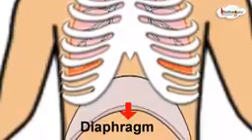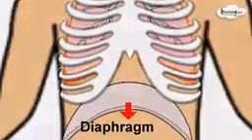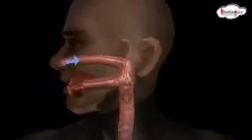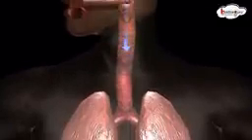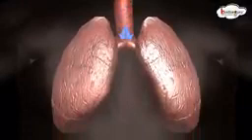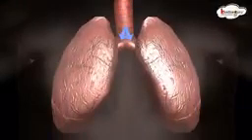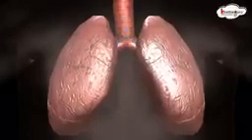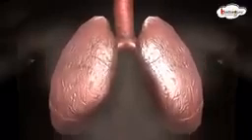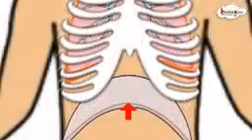When the diaphragm goes down, it makes the chest cavity larger. Air enters our body through the nostrils of our nose. Then the air travels through a pipe called windpipe or trachea. The air enters the two branches of the pipe, which are called bronchi. Then finally the air goes to the lungs and inflates the lungs. So this is inhalation.